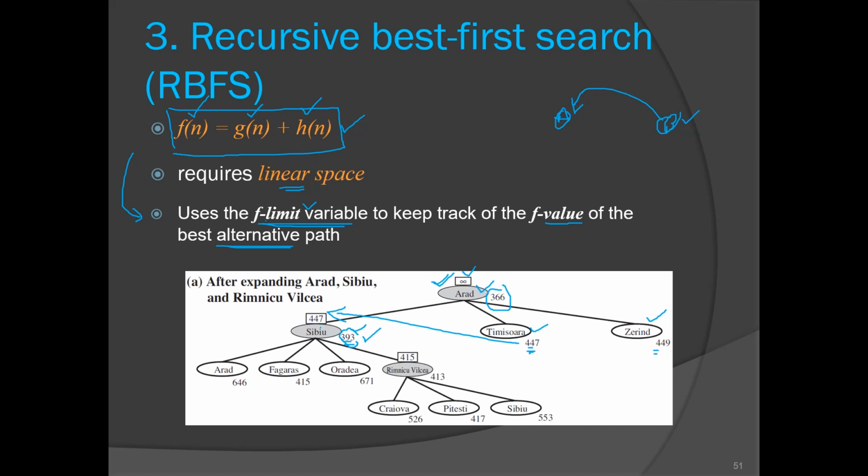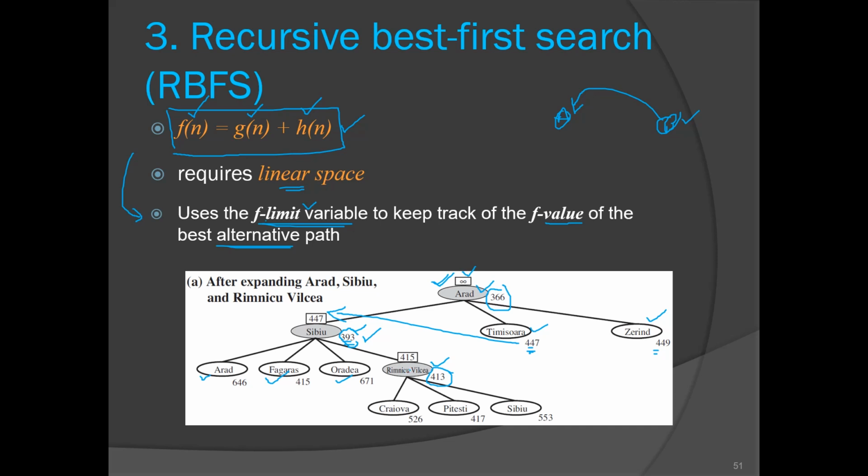Now CBU is ready for expansion. We will apply the goal test. CBU is not a goal state, so we will expand it. So these 4 children are generated. Now in the frontier we have these 6 nodes, these 4 plus these 2. Now who is the node with the lowest f of n value? It is this RV city, with a 413 score. We'll select this for expansion.